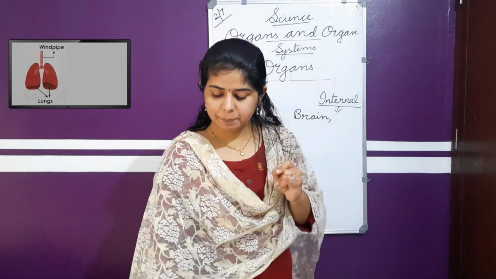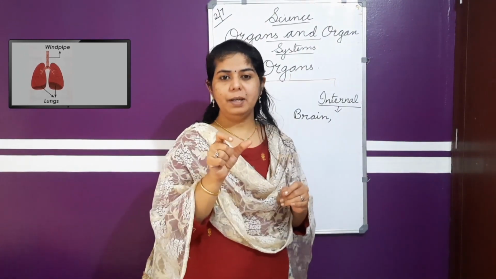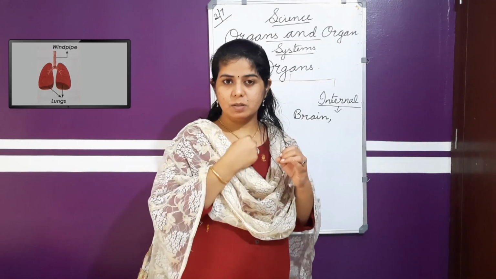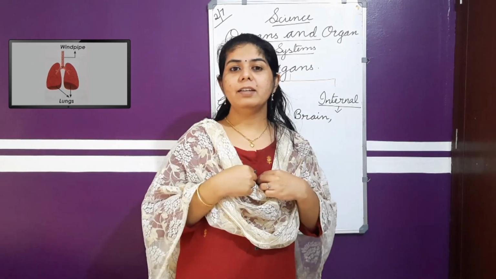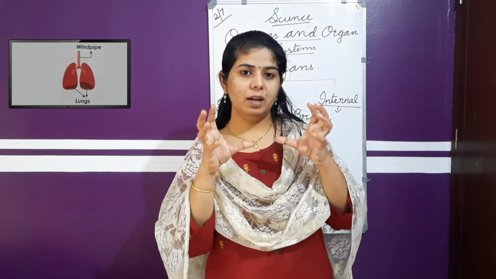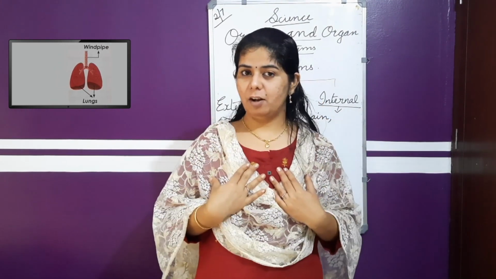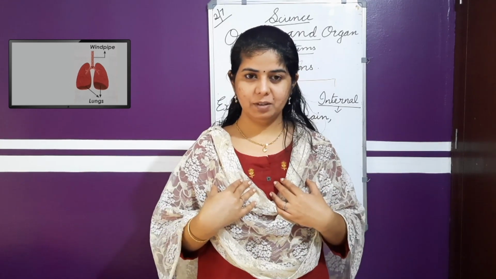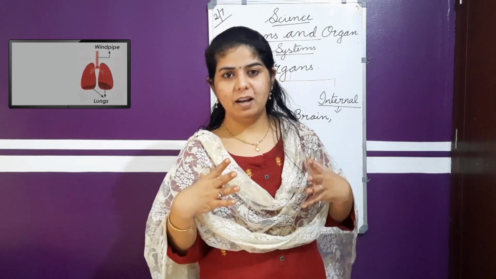So one internal organ is the windpipe, and it is entering two balloon-like organs on both sides of our chest. That is the lungs.